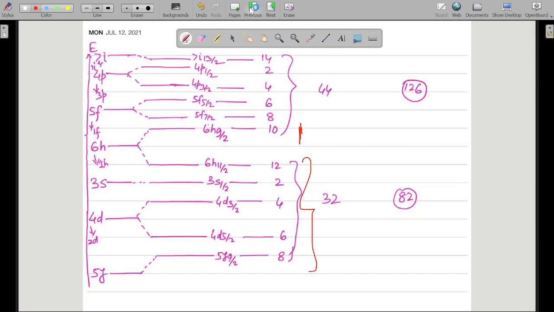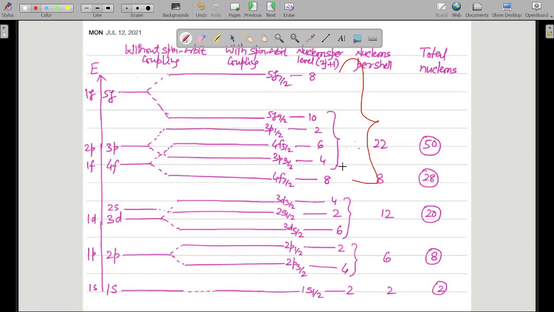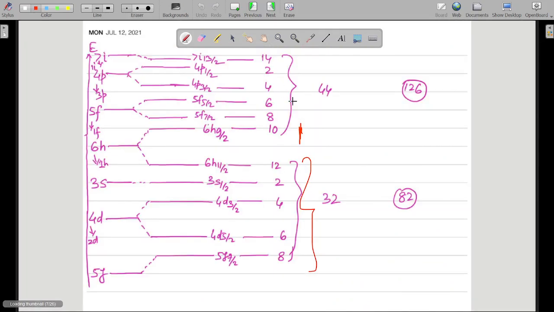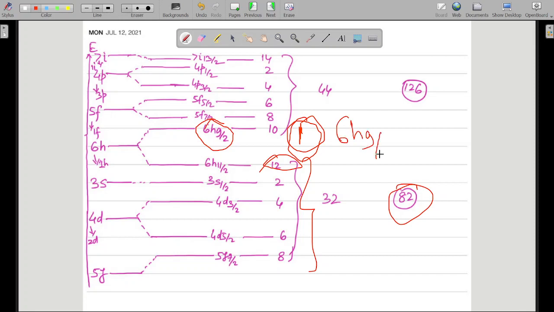All these will be filled up for bismuth, and up to here there are 82 protons. So the 83rd proton will go over here. The 83rd proton will be in 6H9/2.